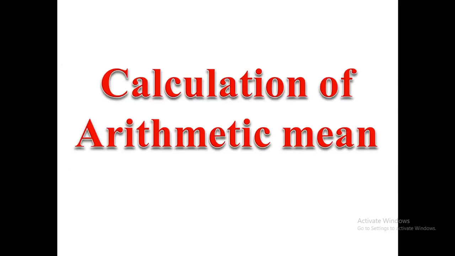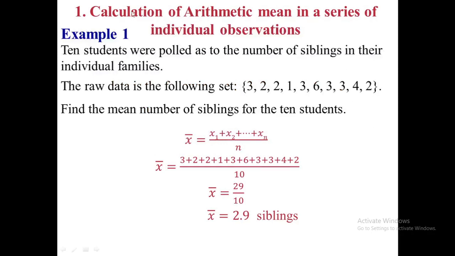Calculation of arithmetic mean. Number one is calculation of arithmetic mean in a series of individual observations. As we can see in this example, there are 10 families showing the total number of siblings per family, and we have to calculate the average number of siblings per family. We have to add all the numbers of siblings and divide it by the total number of families.